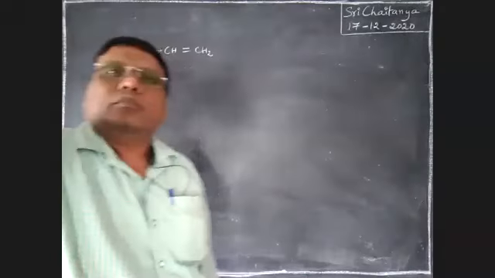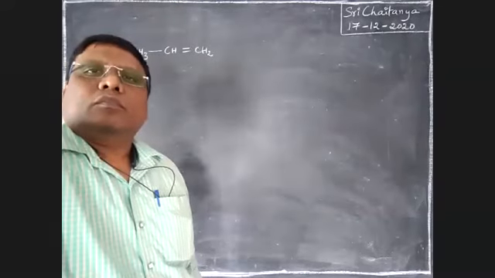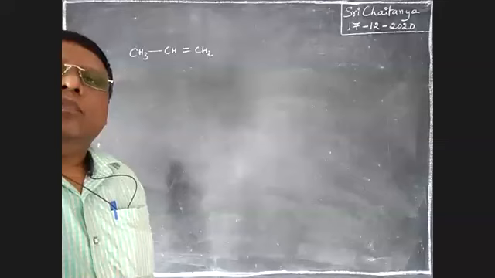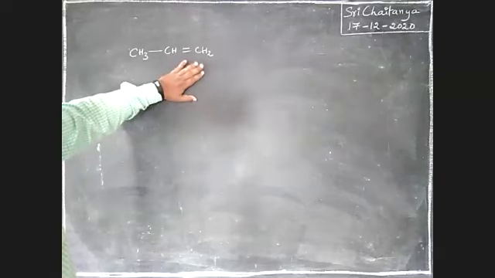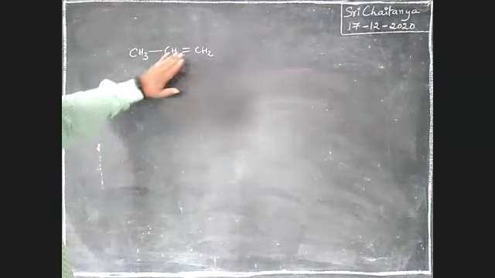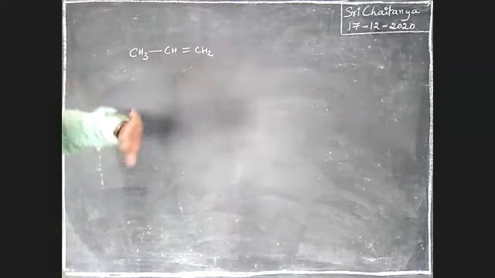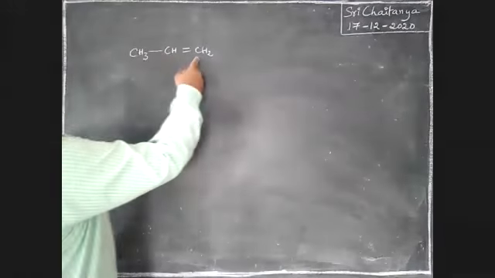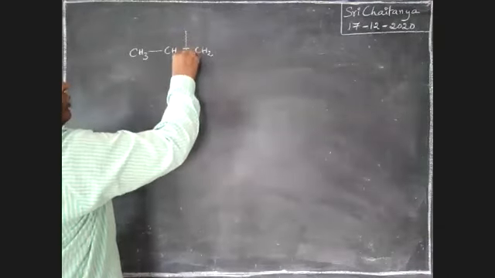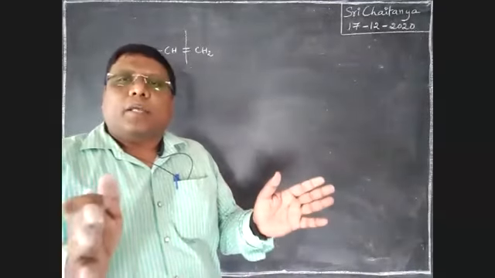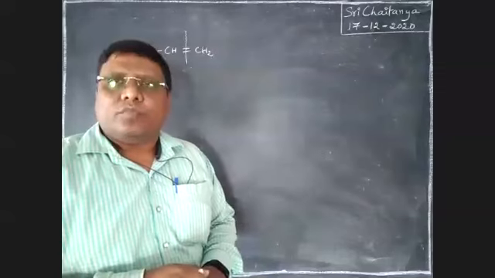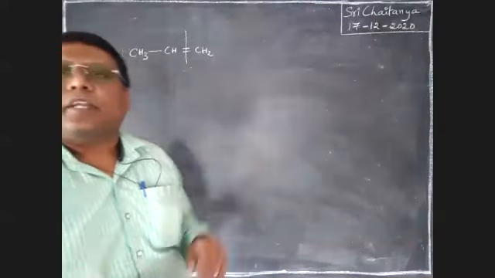See here, boys. This is an alkene. Is this alkene a symmetrical or unsymmetrical alkene? If we cut this molecule into two pieces at C double bond C, are equal parts coming out or unequal parts? Tell me. It is an unsymmetrical alkene.